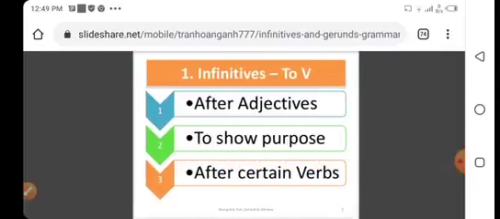Infinitive is used after adjectives. Infinitive is used to show purpose. Infinitive is used after certain verbs. So keep these things in your mind.